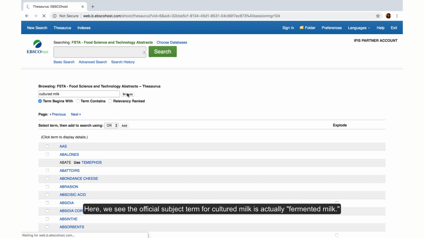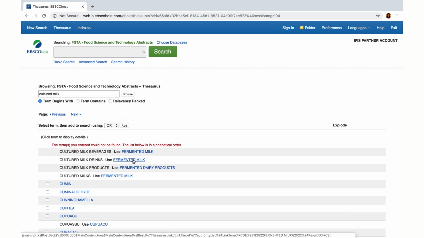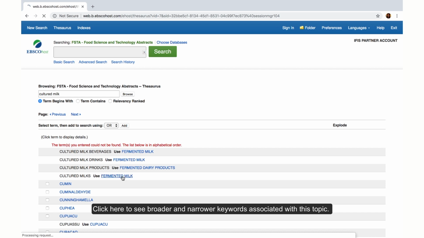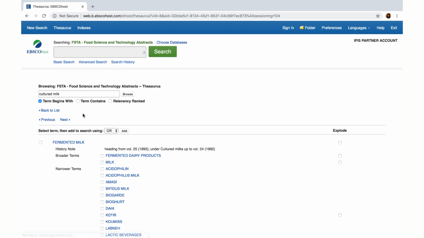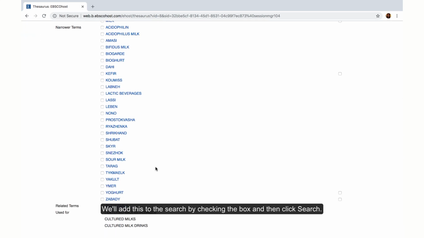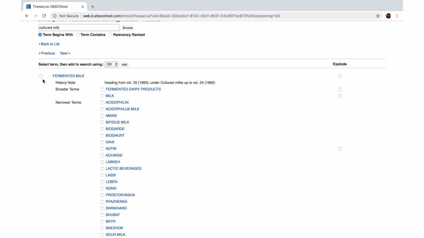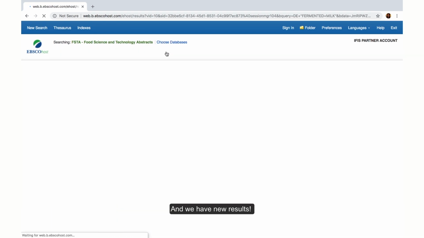Here we see the official subject term for cultured milk is actually fermented milk. Click here to see broader and narrower keywords associated with this topic. We'll add this to the search by checking the box and then click Search. And we have new results.